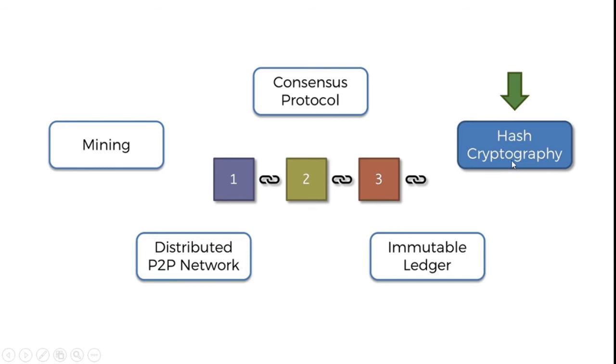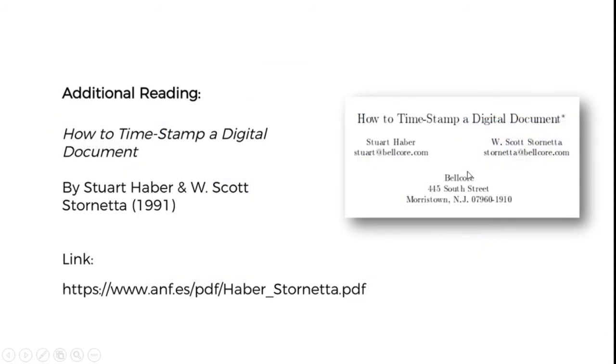For now, if you want to learn about how the blockchain actually originated, I highly recommend you check out this paper called How to Timestamp a Digital Document by Stuart Haber and Scott Stornetta. As I mentioned in the beginning of this video, this paper was published by both of these persons in 1991. Here is the link of the paper, and I have provided the link in the description box so that you can just click and check the paper out.